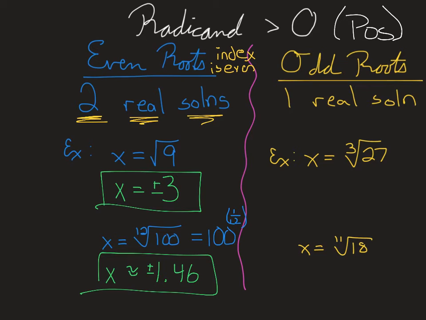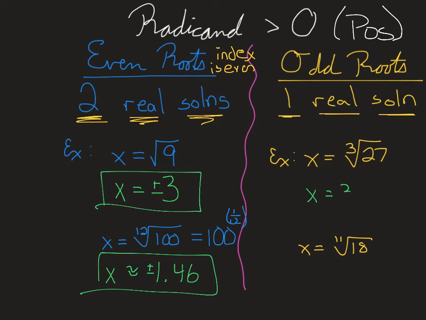One of those solutions would be approximately positive 1.46, and the other approximately negative 1.46. Now this changes a little bit when that index is odd, then we have an odd root. When that happens, we have one real solution only. So let's look at an example here. Here we have x equals the cube root of 27. Again, we're asking ourselves, what number times itself 3 times will give me 27?